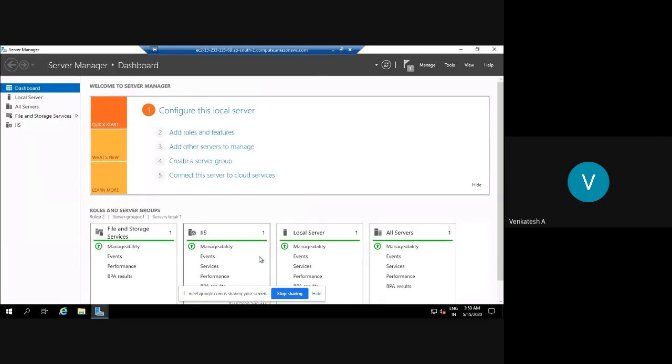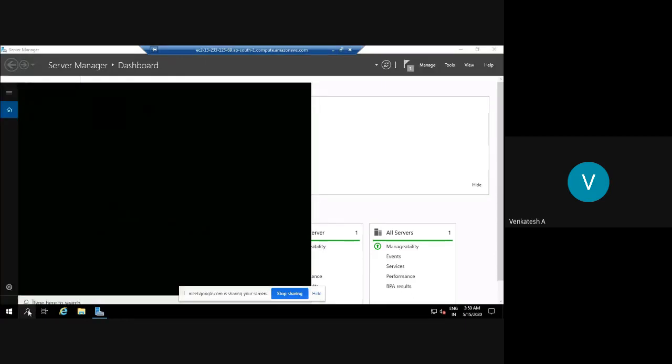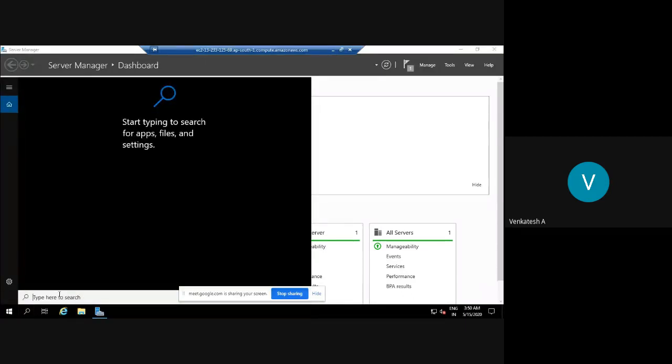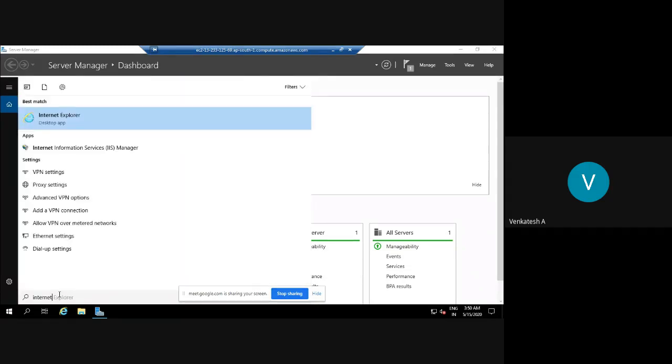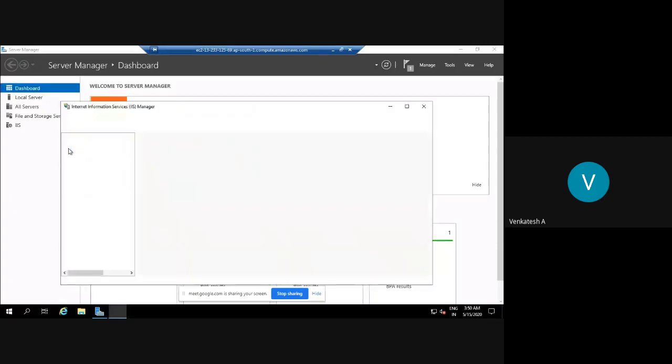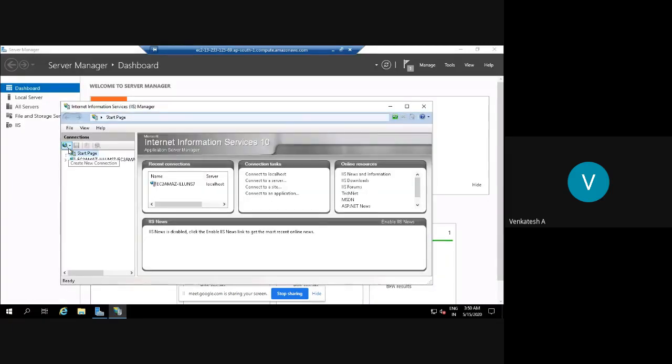Now it is installed. Close. Now what we need to do is go to search and type internet information services. It is showing Internet Information Services here. Select it. Now we are on this screen.